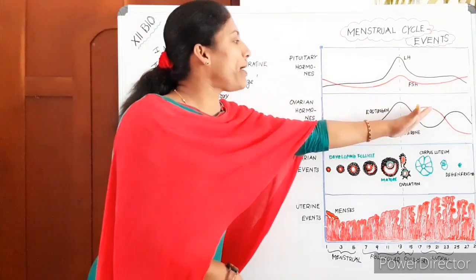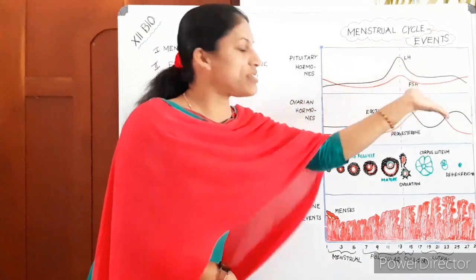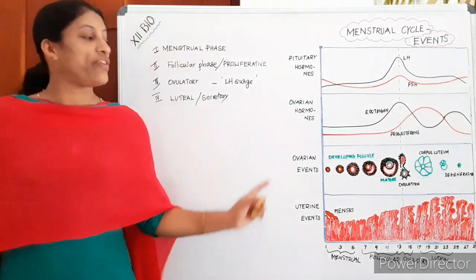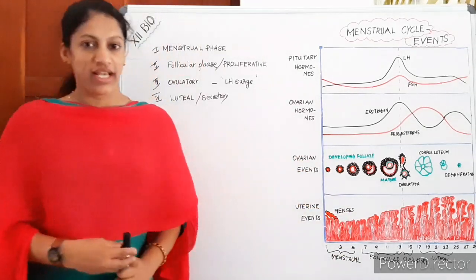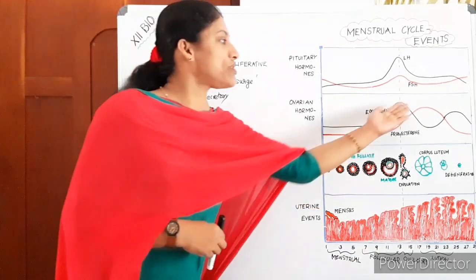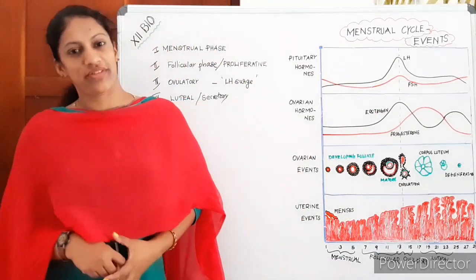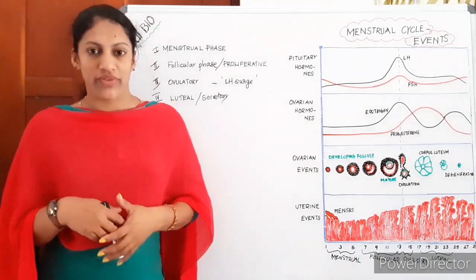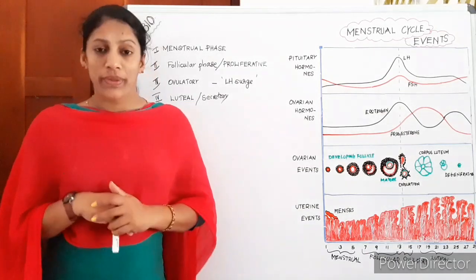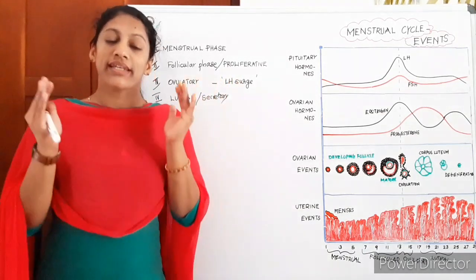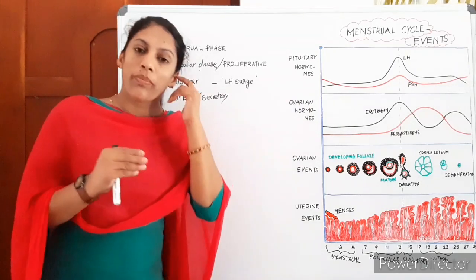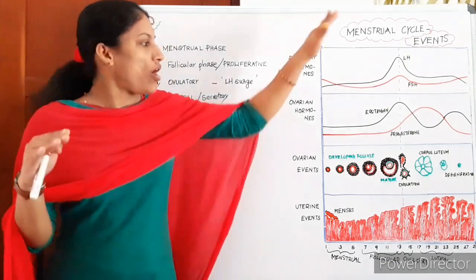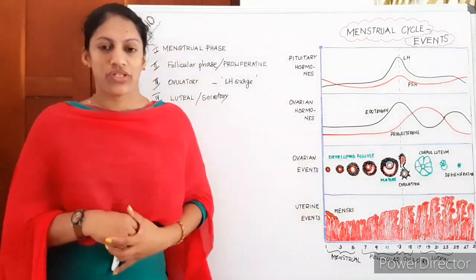Okay, then keep in mind, by the time LH and FSH come to the normal level, they decline. These are the events during the luteal phase. It is called the secretory phase because it is secreting progesterone hormone. After about 23-24 days, the corpus luteum stops its action and is gradually disintegrated. It forms corpus albicans, that means the corpus luteum degenerates. The progesterone hormone level slows down.